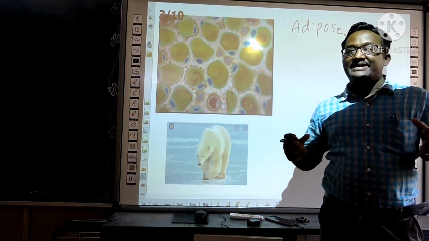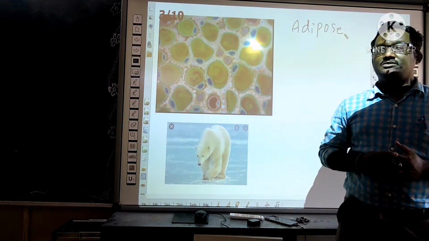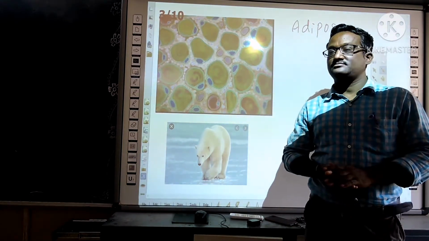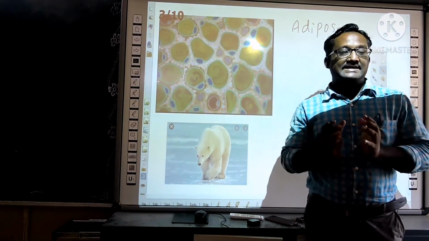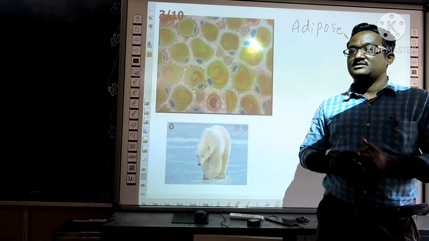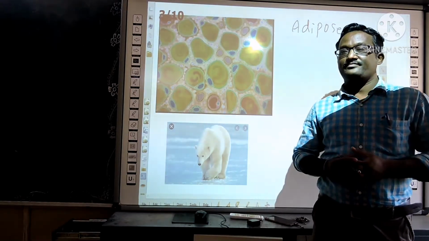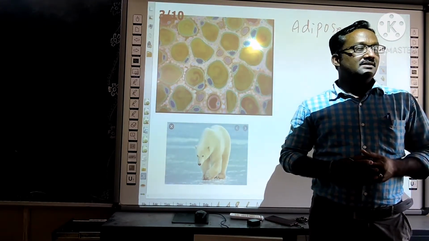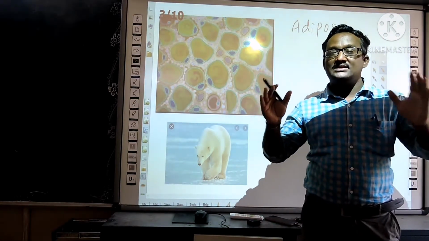This shivering is a protecting activity of the body from the extreme cold. So what happens when we shiver? The muscles contract and relax. Due to this, heat is released. That heat protects the body from extreme cold in the winter season.